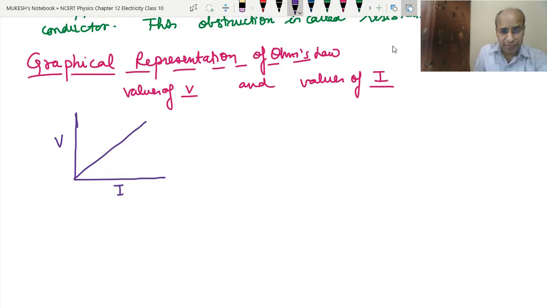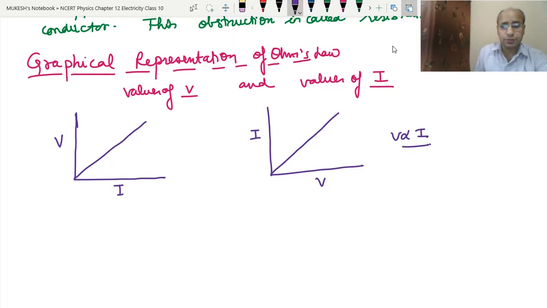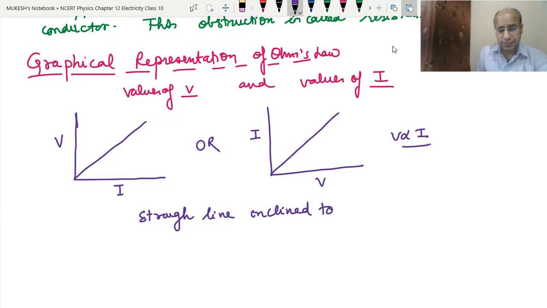There is another way also to draw the graph. On the x-axis we take V, and on the y-axis we take I. Even then the graph will be a straight line because V is proportional to I. So in both cases the graph is a straight line inclined to the x-axis. We can take either quantity on the x-axis or y-axis. But in this case, see, this is the slope of the graph. Slope of the graph, as we already know, we have done in class 9. To find the slope of the graph, we will take this value and this value.